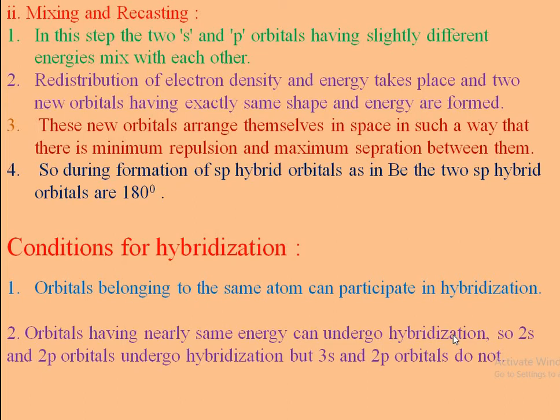This means the 2s atomic orbital of one atom overlaps with the 2p atomic orbitals of the same atom to form hybrid orbitals. But the 3s atomic orbital of one atom cannot be hybridized with the 2p atomic orbital of the same atom, because 2s and 2p contain the same principal quantum number and have slightly different energies.